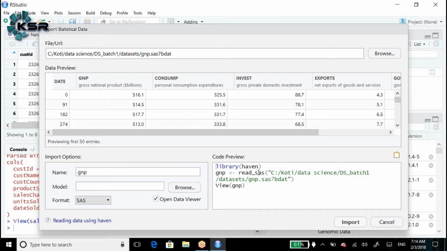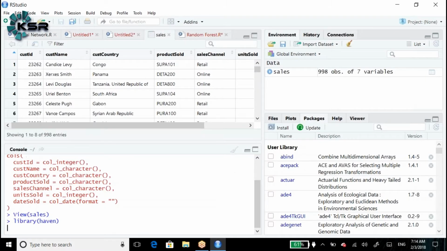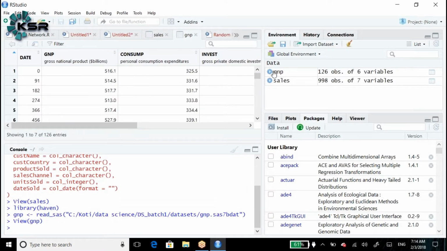Library haven. If you want to import the SAS file, by default there is a package called haven, so it will install automatically, no need to do anything. And for GNP, use read_sas, or read.sas. You can use it. View the imported data. So the GNP dataset consists of 126 observations along with 6 variables.